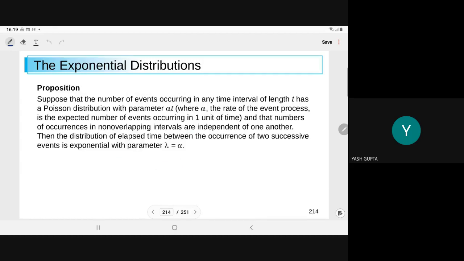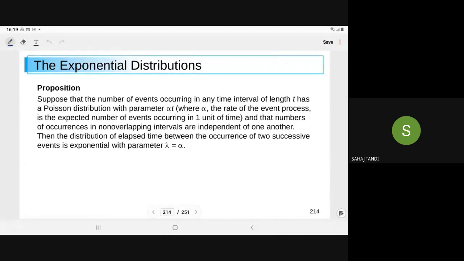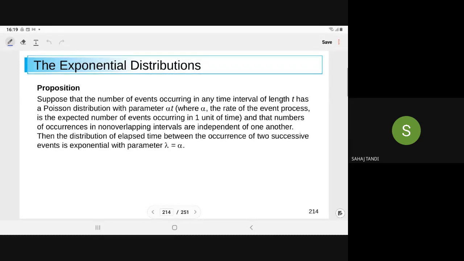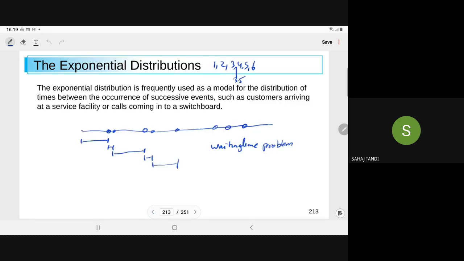Sir, I also had a doubt. You said that we use exponential distributions whenever there are intervals between certain activities, like people entering or calls coming. In the last chapter, there was also the Poisson process, which had something similar. Definitely, I am connecting that. This proposition is the same. You can recall this line, there also I had drawn this line. There I told you that the occurrence of events follows the Poisson distribution.